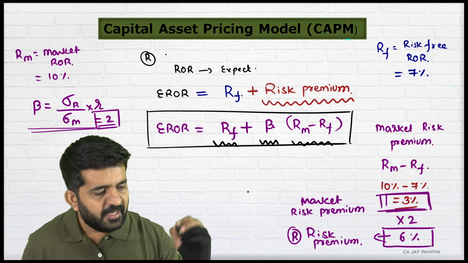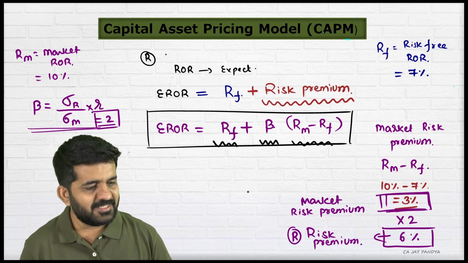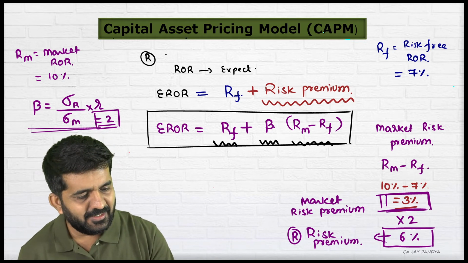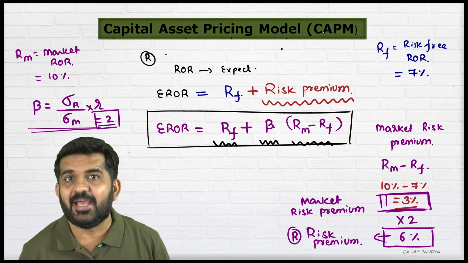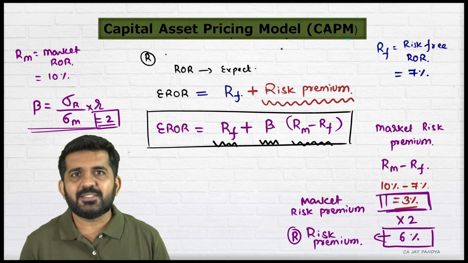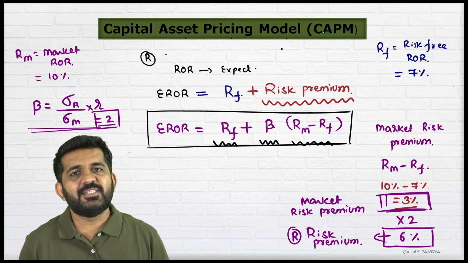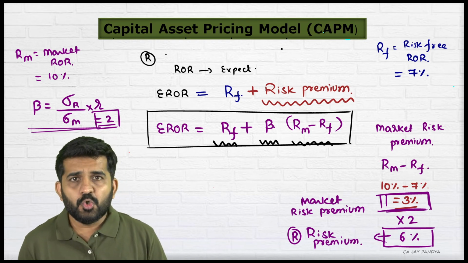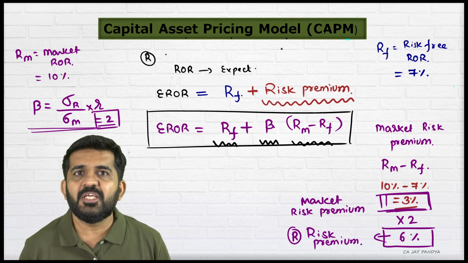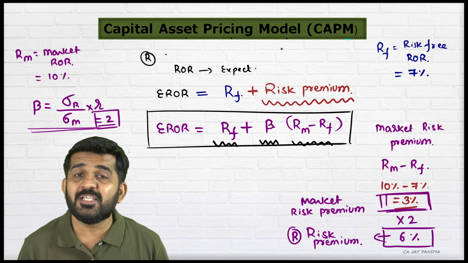Is it all right? Now, the basic point is why it is termed the capital asset pricing model. There is no pricing happening. Understand, your return is an expenditure for a company. So whenever a company issues equity shares, what is their cost or what is their price?